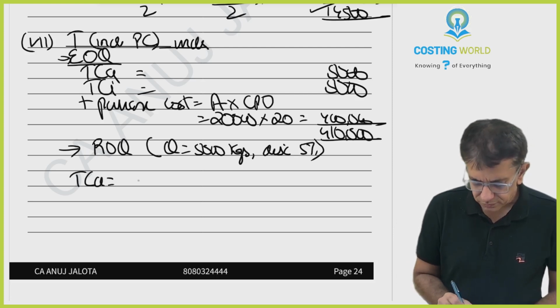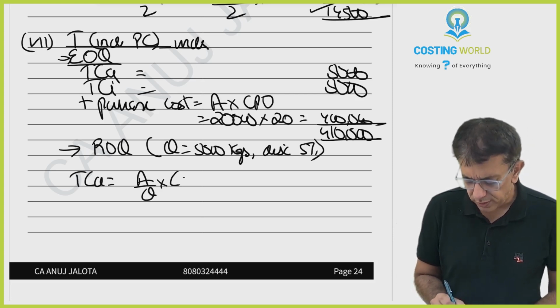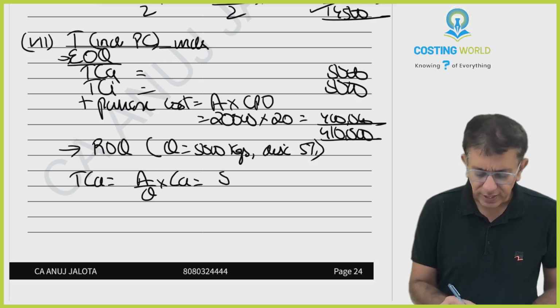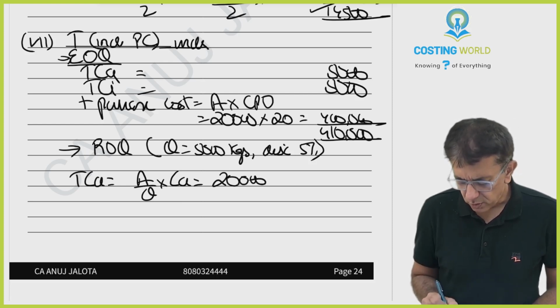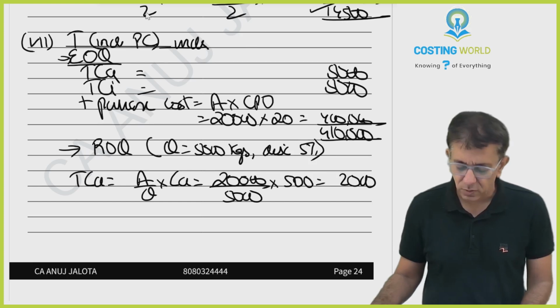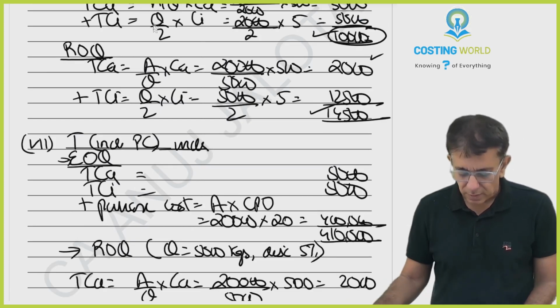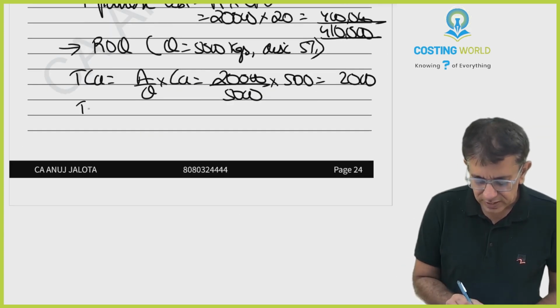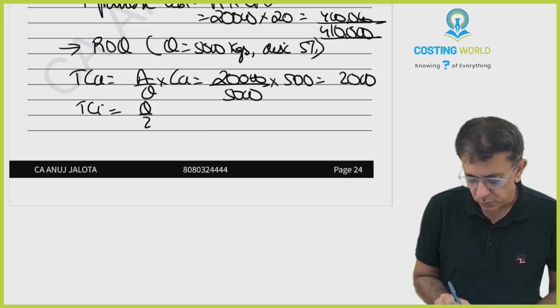TCA, A by Q into CA, 20,000. You are going to be ordering 5,000 kgs at a time into 500. This will be same as before, 2,000 that we had calculated over here also. But then please do remember TCI, Q by 2 into CI.